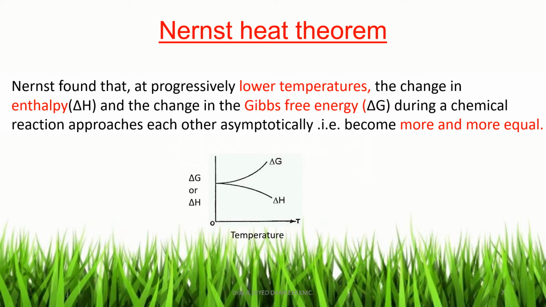That is, before attaining the temperature of 0 degree Kelvin, these two, delta G and delta H, become equal. So this was found by Nernst, and based on this, Nernst derived two equations, and that is called the Nernst heat theorem. We can see it in the next slide.